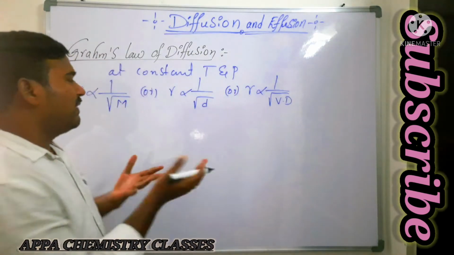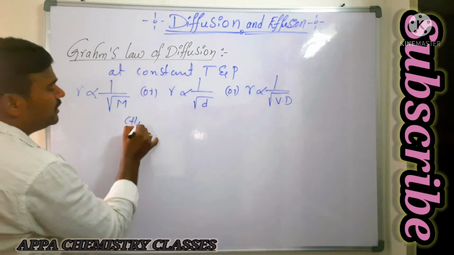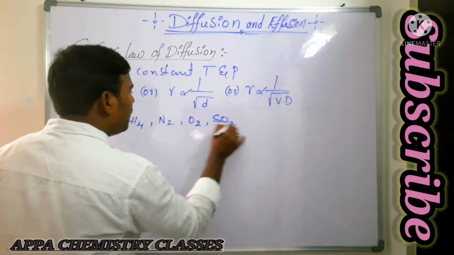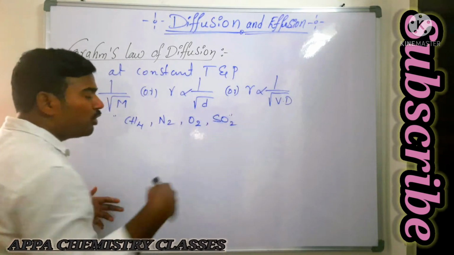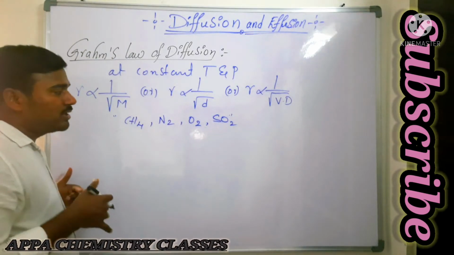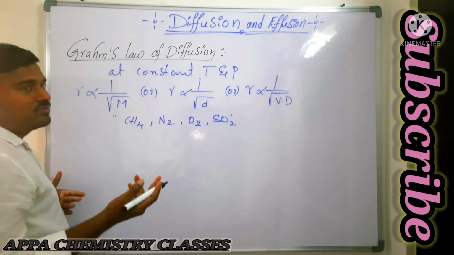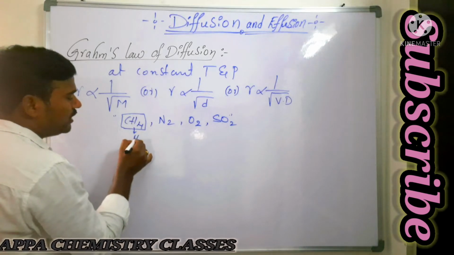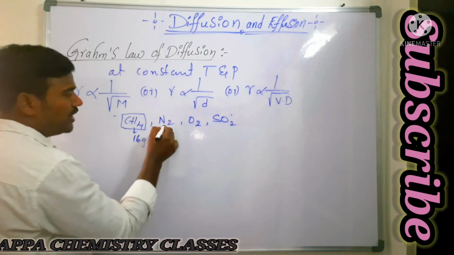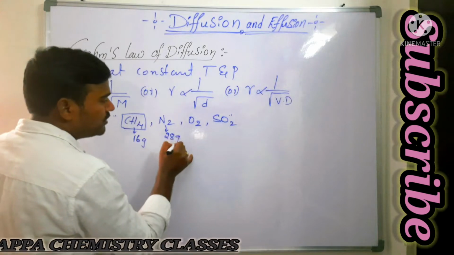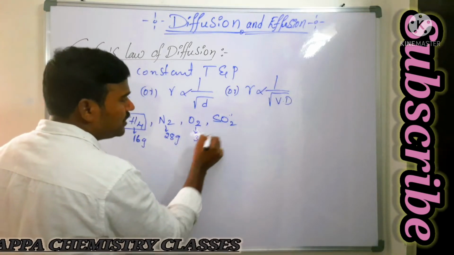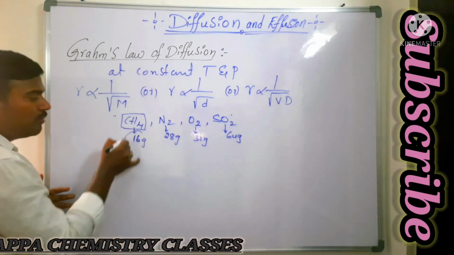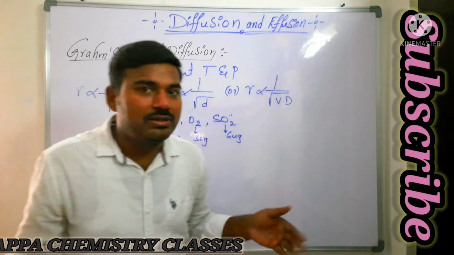For example, if I take methane, nitrogen, oxygen, and sulfur dioxide, among these gases, which gas has the most rate of diffusion? Which gas can travel very fast? Among these four gases, it is methane, because methane has the lowest molecular weight. Its molecular weight is only 16 grams. Whereas nitrogen is 28 grams, oxygen is 32 grams, and sulfur trioxide is 64 grams. So the gas with the lowest molecular weight will diffuse fastest.